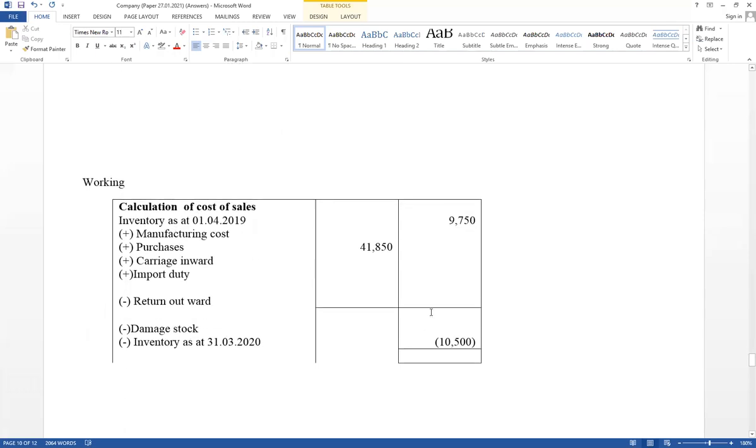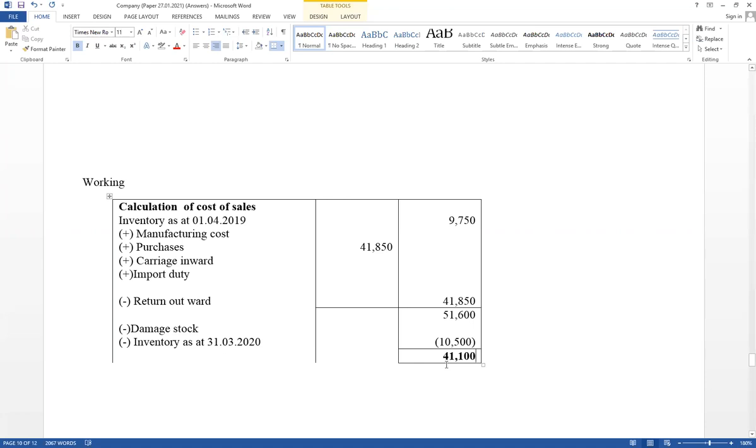This is a cost of sales. It has given only purchase. This value should be included last column. Therefore 41,850. Then plus opening inventory 9,750 plus 41,850. Therefore cost of sales equal 51,600. So from this value deduct closing stock 10,500. 51,600 minus 10,500. Therefore 41,100. This is the cost of sales.